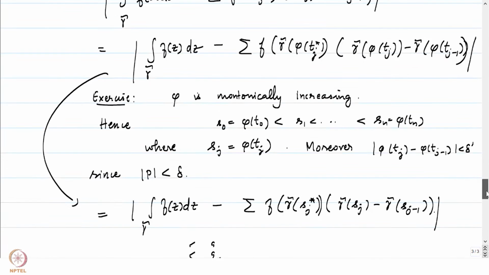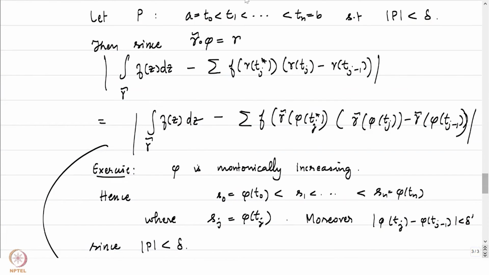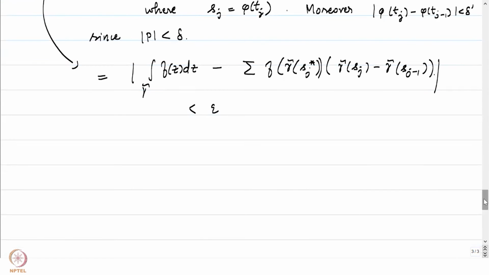So hence what we have shown is that the difference of the integral of f over gamma tilde and the Riemann sum here is a number less than delta. The difference is less than delta, therefore it converges to the same point. Hence, the integral of f over gamma tilde is the same as the integral of f over gamma.